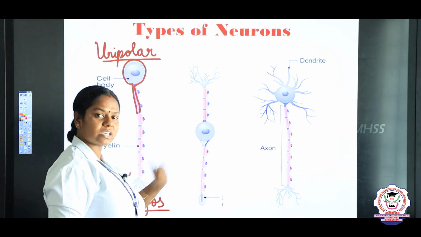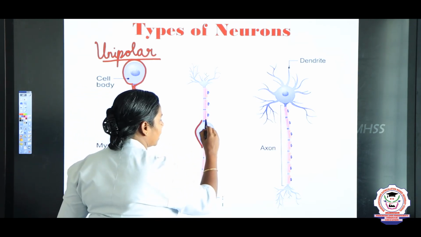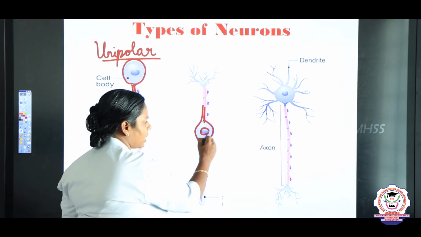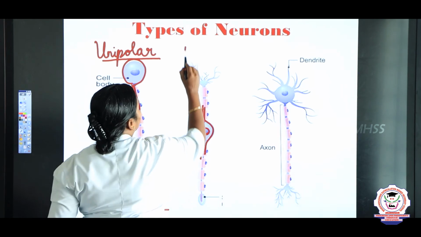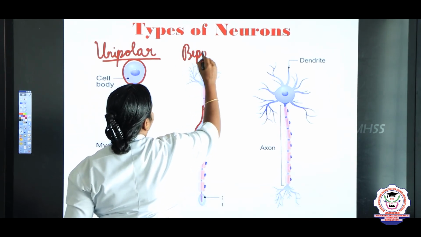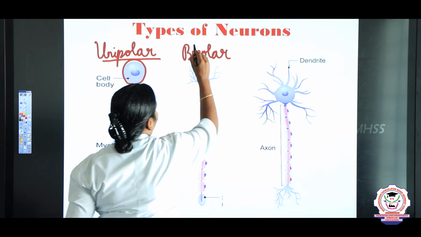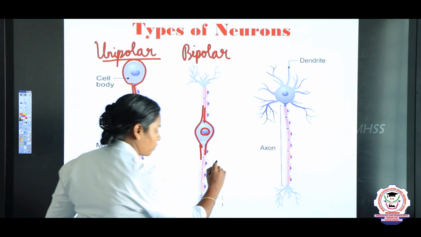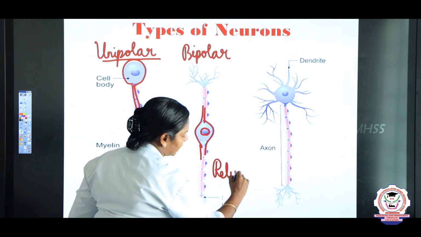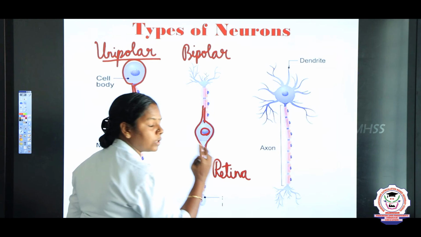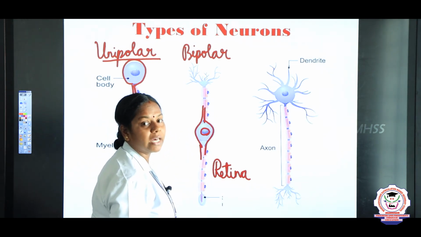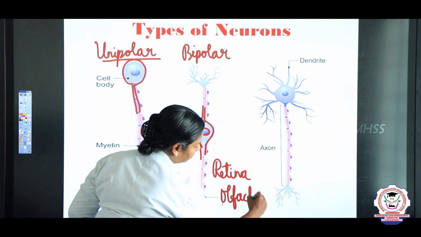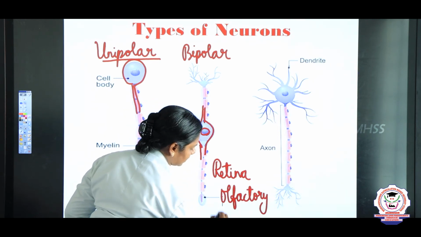And just look into this structure, children. Here, this is a Cyton and there are two processes that arise from the Cyton. Such a neuron we say is a bipolar neuron. Bipolar neurons we can see in the retina of the eye. Here one more question is asked, children. It is found in the retina, and it is also found in the olfactory epithelium of our nasal chamber, and it is also found in the olfactory nerves,